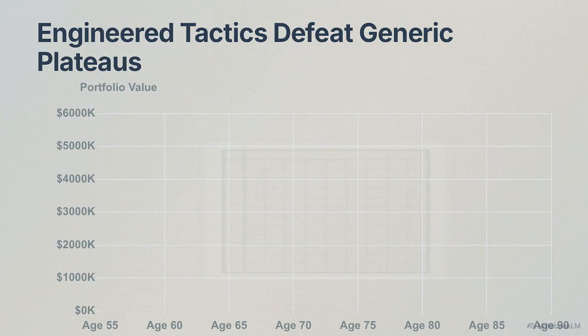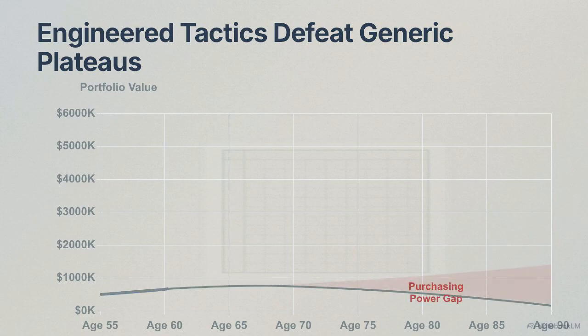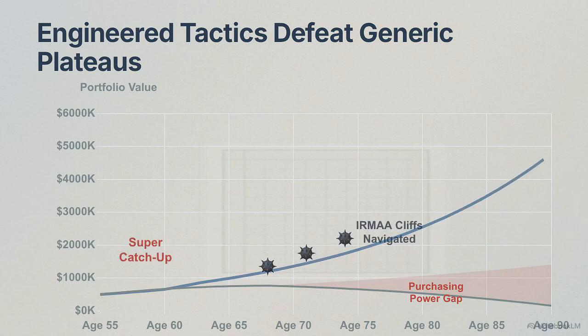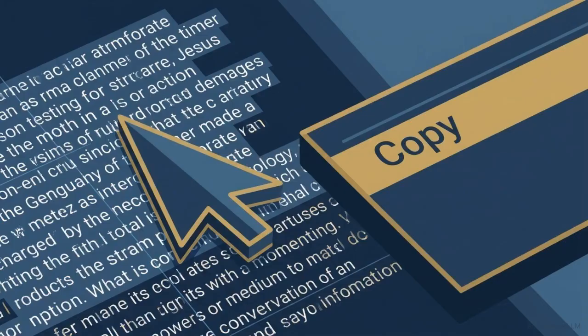Looking at this split-screen graph, the left generic plan features a slow financial growth curve that plateaus early, bleeding out to inflation. The right engineered trajectory maximizes super catch-ups and navigates hidden traps like the Medicare IRMAA cliff, yielding an exponential compound growth curve. You can find the exact text of this super prompt in the description below to copy and paste for your own scenario planning.